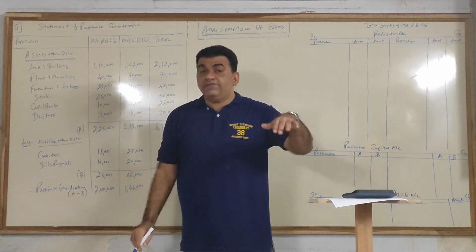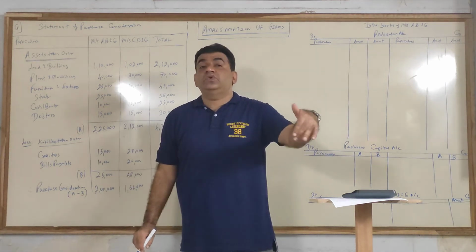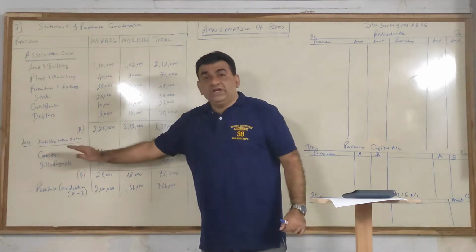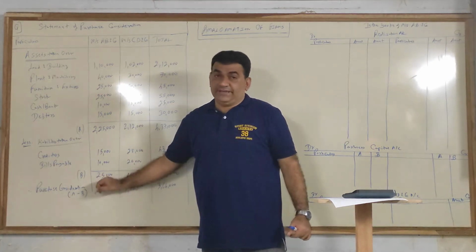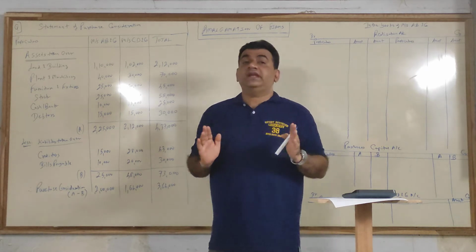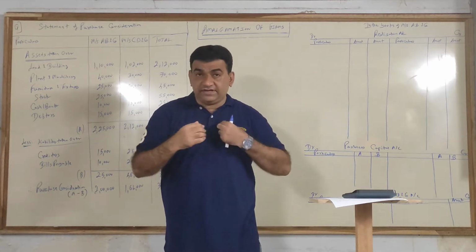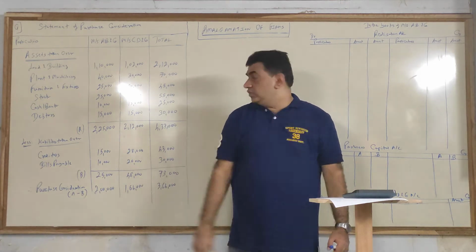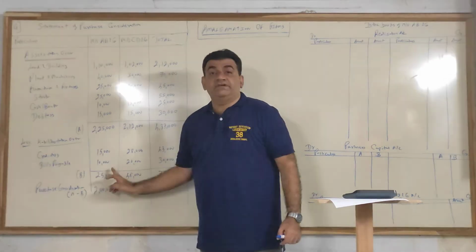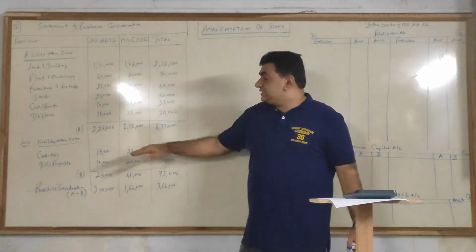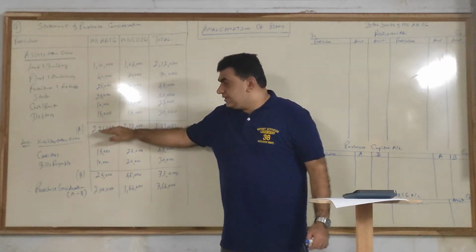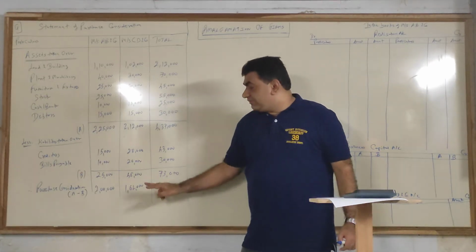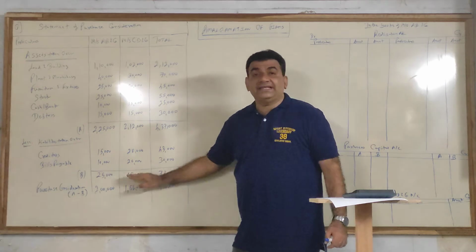Therefore, in this sum, we ignored capital, we ignored general reserve, and we took only the external creditors and bills payable. Revised value of creditors and bills payable was not given. Therefore, we took the book value, that is the value given in the balance sheet. Assets ka total we made it as A. Liabilities ka total we made it as B. So my purchase consideration was A minus B.